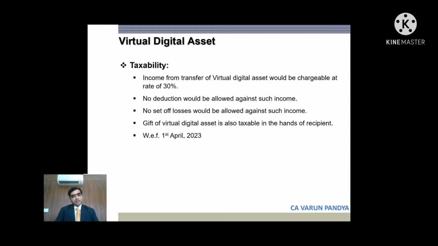Virtual digital assets. This is the hot topic in this budget, and under the definition of virtual digital assets, cryptocurrencies are covered, NFTs are covered, and some other assets also might be covered in future. As per the current proposal, income from transfer of virtual digital assets would be charged at a flat rate of 30%, and no deduction would be allowed against such income of any expenditure incurred for generating such income. However, cost of acquisition of these assets will be allowed as an expense.